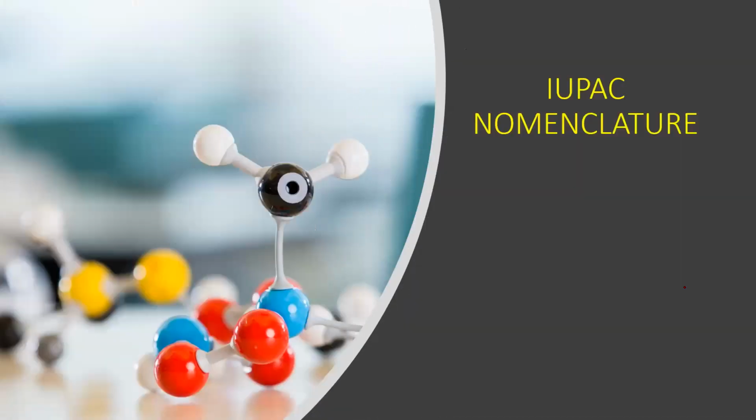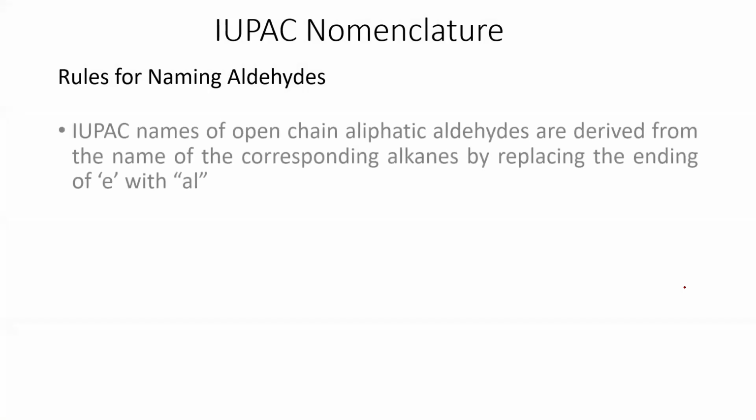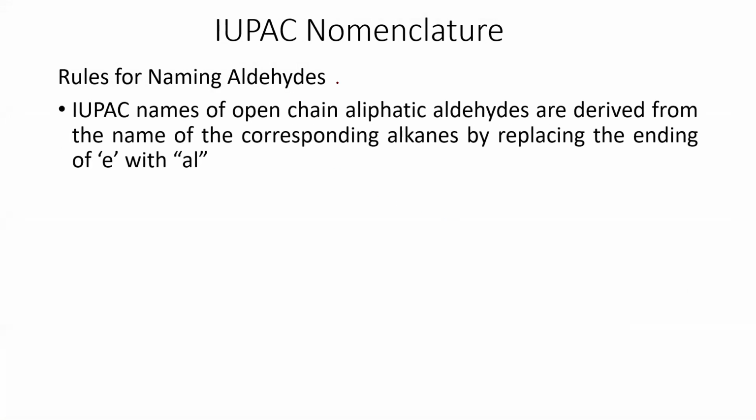And next one is the IUPAC nomenclature, rules for naming aldehydes. First, we look at the aldehydes. The IUPAC name of open chain aliphatic aldehydes is derived from the name of the corresponding alkane by replacing the ending E with Al. Say for example, if I take an alkane, we just remove this E and add Al, then it will be named as alkanal.